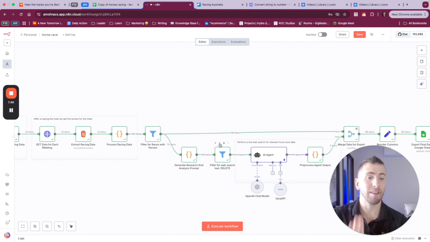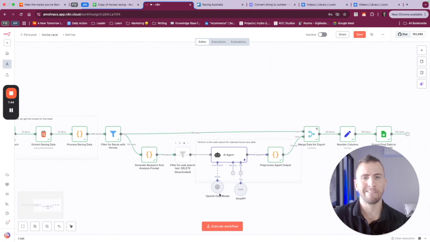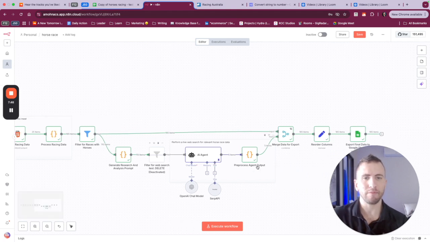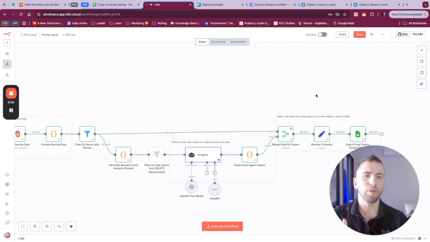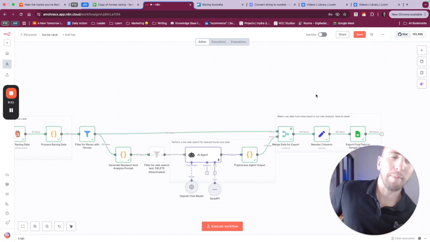This right here is limiting it to 5 races. This is only for testing. We can delete that. And then what we do here is match data from the initial search to our new analysis. Save to sheet. So this is what a good web scraping automation looks like.